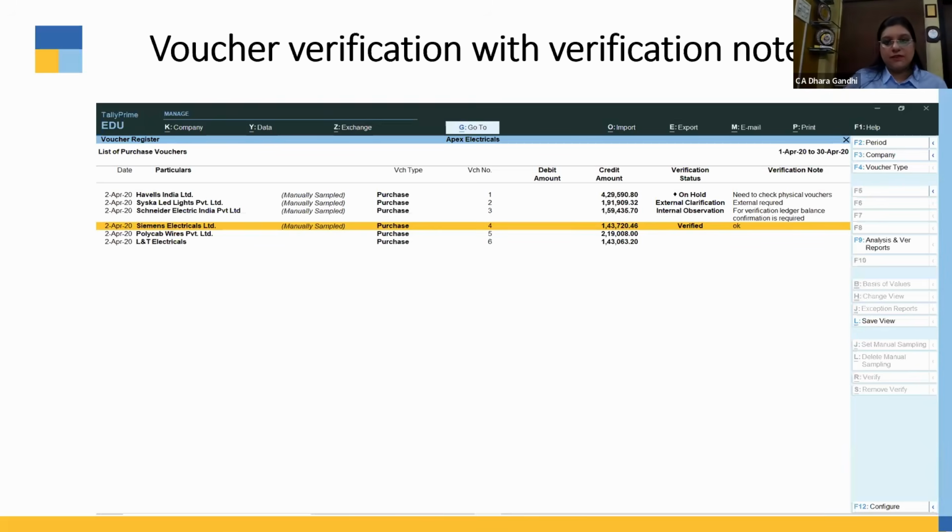This is voucher verification with verification note. If you have kept any transaction on hold, need to check physical voucher, need any external confirmation, from whom you need external confirmation, need to verify specific balance. If verified, put okay, everything is okay now, this is out of query.